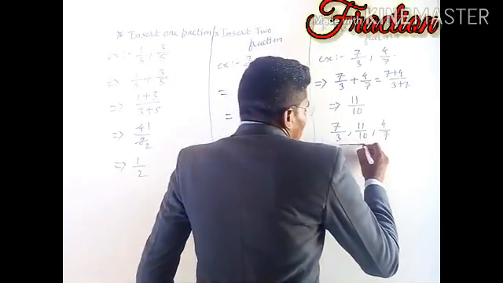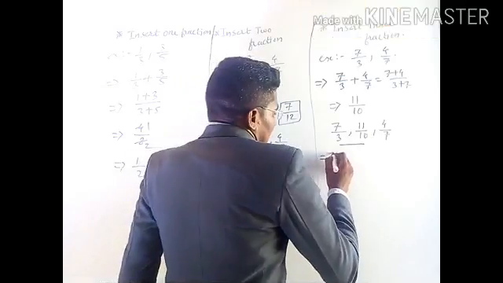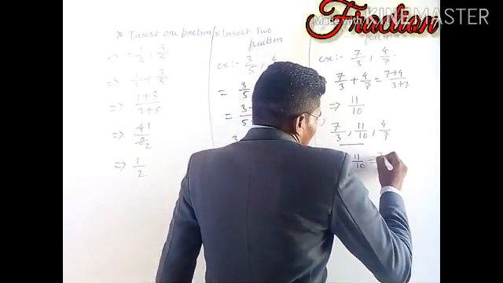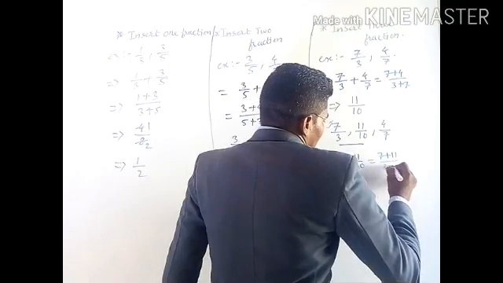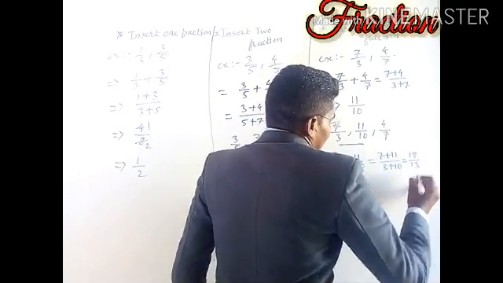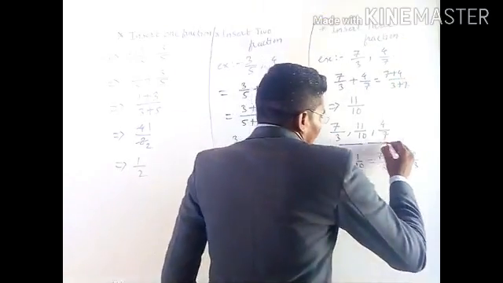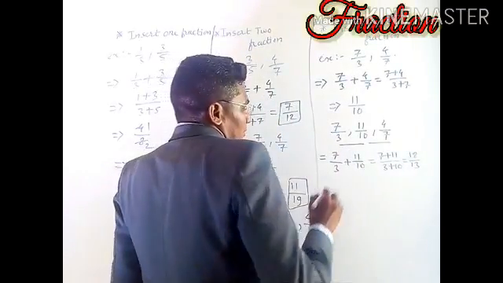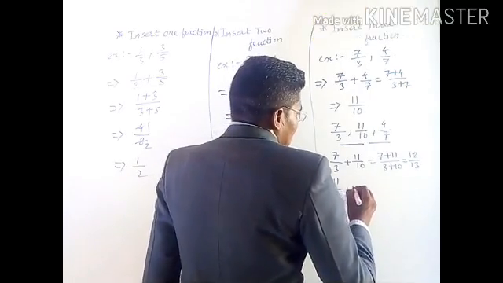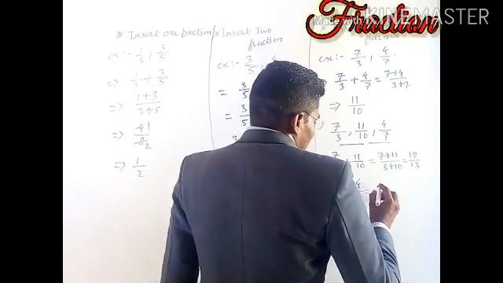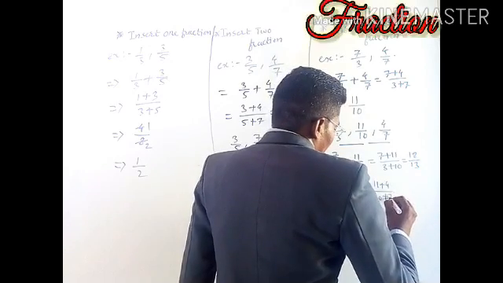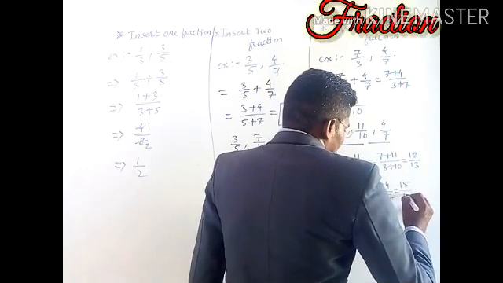Now first of all add these two fractions, 7 by 3 plus 11 by 10, it is equal to 7 plus 11 upon 3 plus 10, and it is equal to 18 by 13. And after that add these two fractions, the middle and the last one. So it is equal to 11 by 10 plus 4 by 7, and it is equal to 11 plus 4 upon 10 plus 7, 15 by 17.